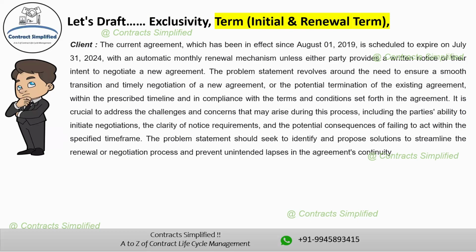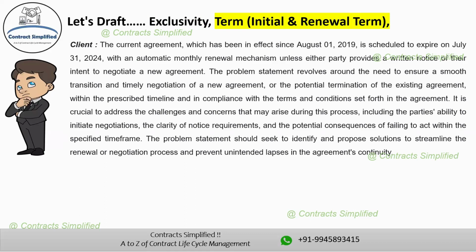or the potential termination of the existing agreement within the prescribed timeline and in compliance with the terms and conditions set forth in the agreement. It is crucial to address the challenges and concerns that may arise during this process, including the parties' ability to initiate negotiations, the clarity of notice requirements, and the potential consequences of failing to act within the specified timeframe. The problem statement should seek to identify and propose solutions to streamline the renewal or negotiation process and prevent unintended lapse in the agreement's continuity.